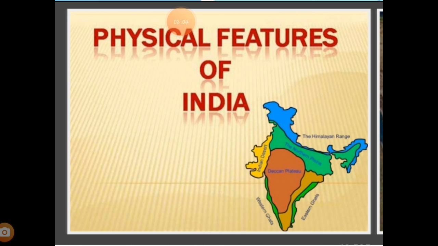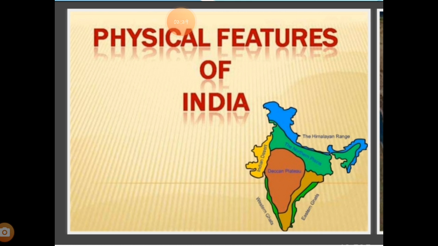How have these physical features come on the earth? It may be the question, right? How have they evolved? India is a vast and varied landform, and as we know, India is the seventh largest country in the world in terms of area. We have already learned this in the last chapter on size and location.